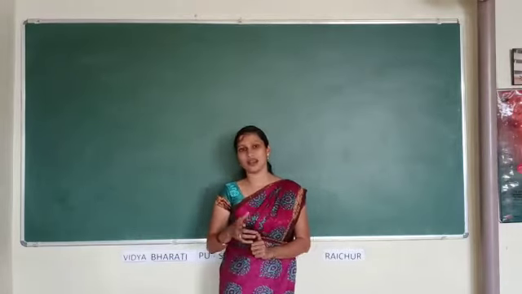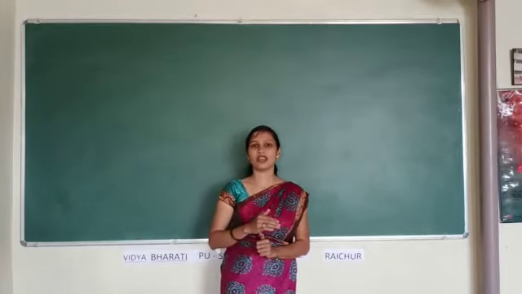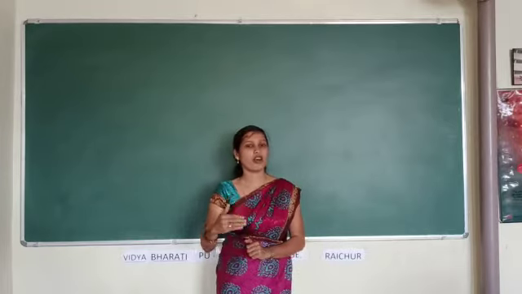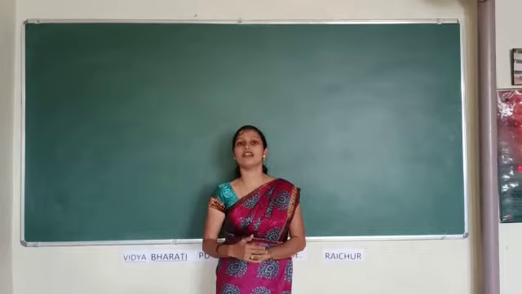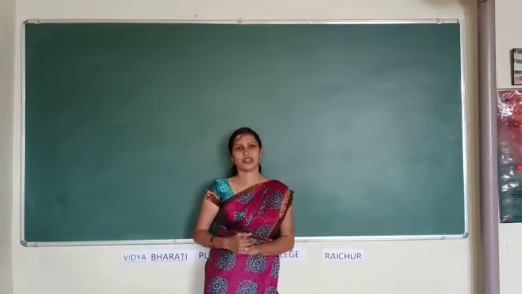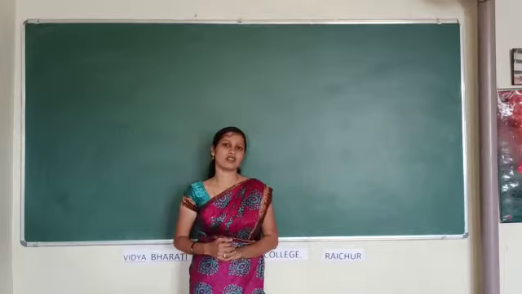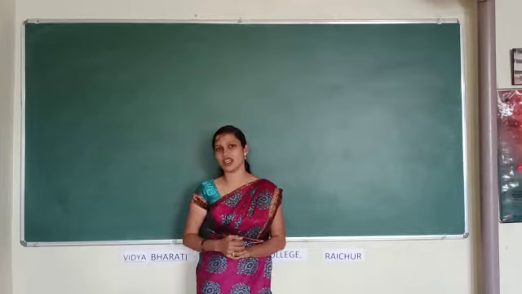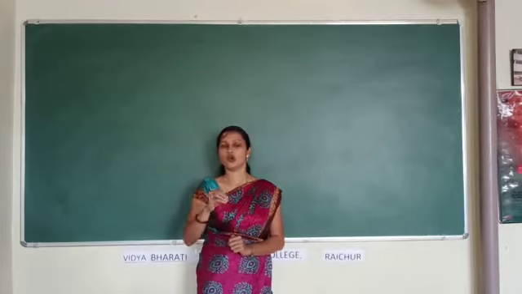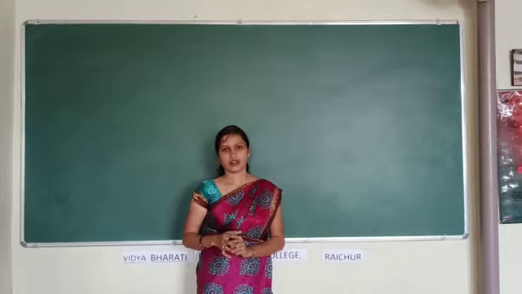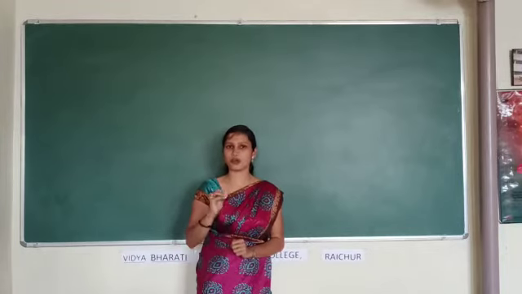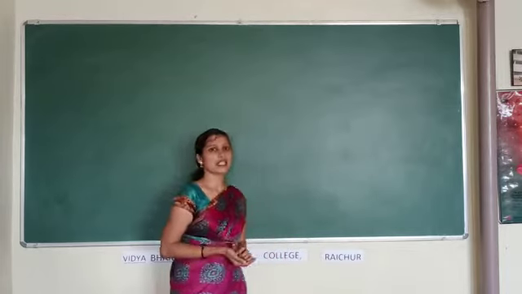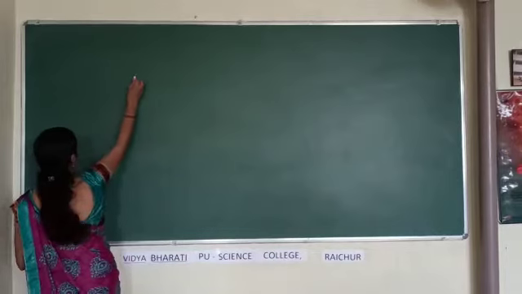First PU biology syllabus includes botany and zoology topics. Biology is nothing but the study of life or the study of living organisms. There are 22 chapters in first year biology and the topics are divided into 5 units. All the topics of first PU biology are divided under 5 units, such as the first unit.